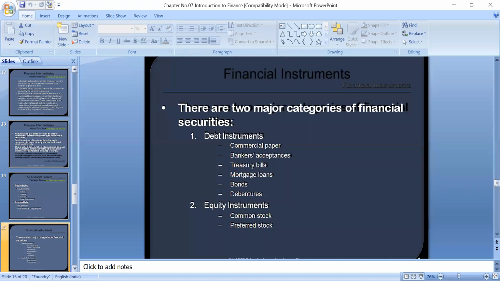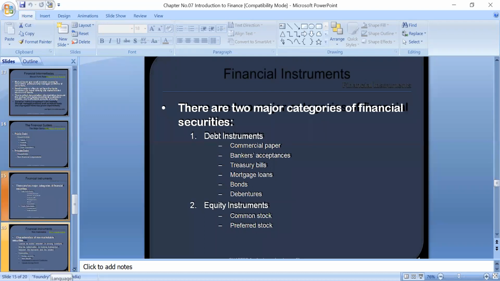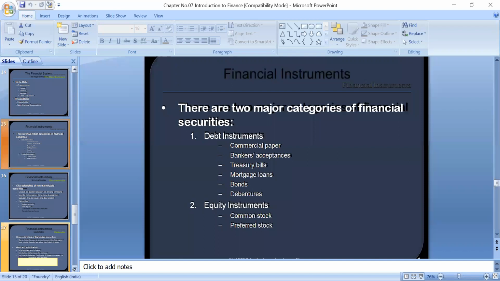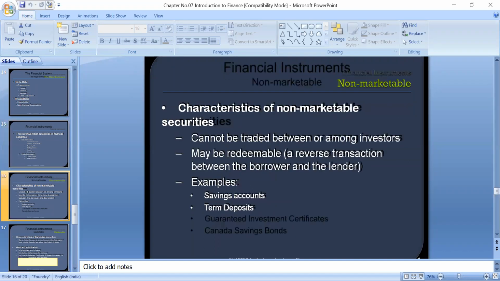And equity instruments are the certificates, the documents which are issued to raise the capital for the company, to raise the equity for the company. Whenever you buy a debt instrument, you will be the lender of that company, and whenever you buy an equity instrument, you will be the owner of that company. So we have these two types of securities: one is called debt securities, and the other is called what? Equity securities or equity instruments.